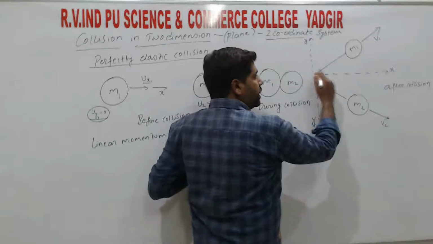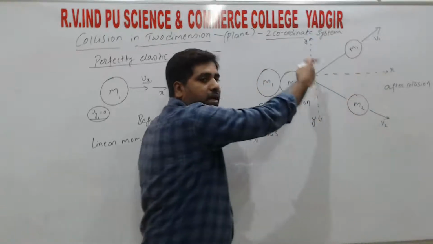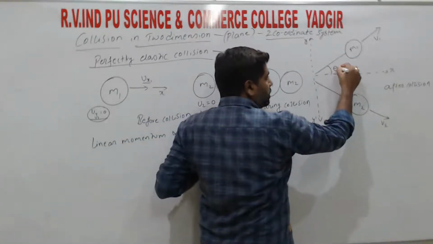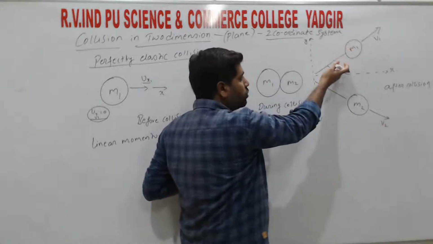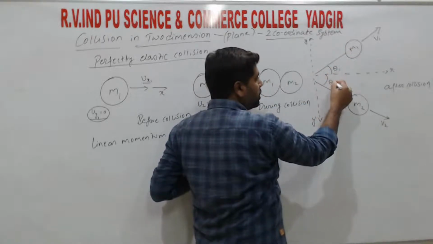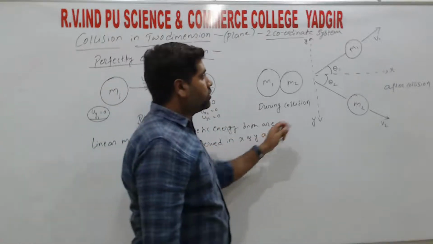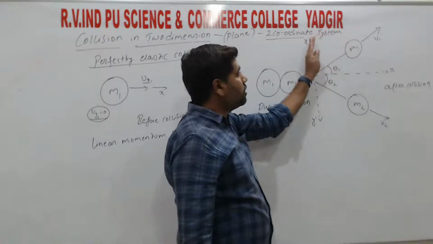So now we need to find the velocity components, that is, linear momentum along the x-axis and along the y-axis. For that, we take theta 1, because we do not know at what angle it is going, so we have taken that as theta 1. Here we have taken theta 2. Again, by resolving the vector component v1 along horizontal and vertical.